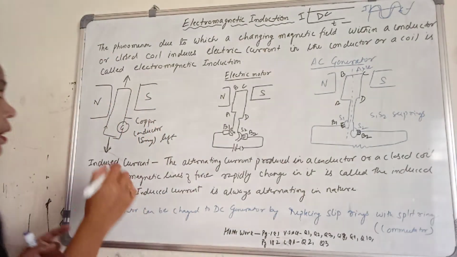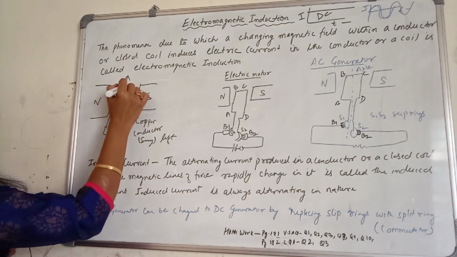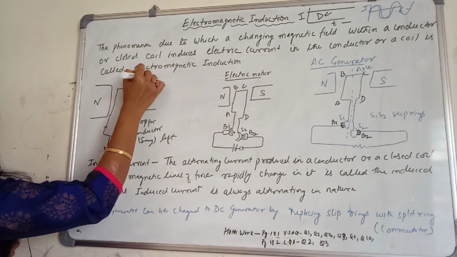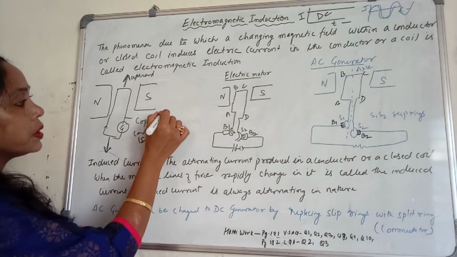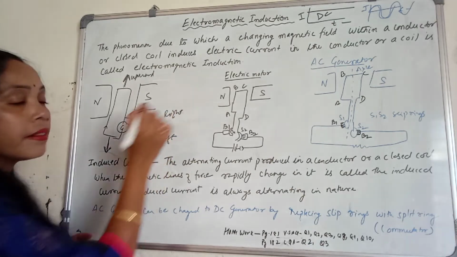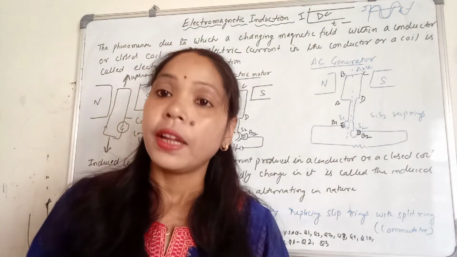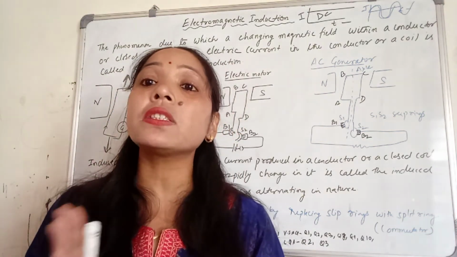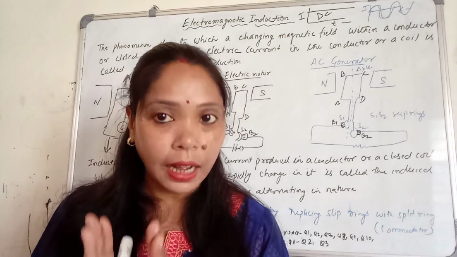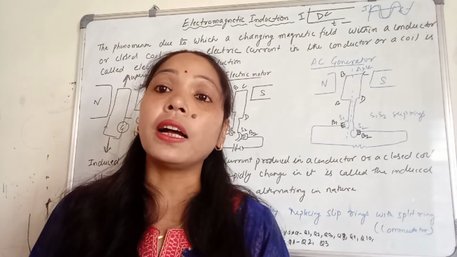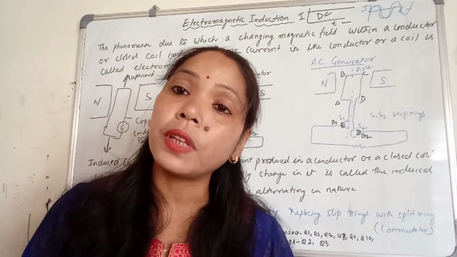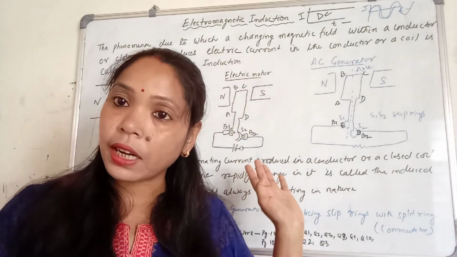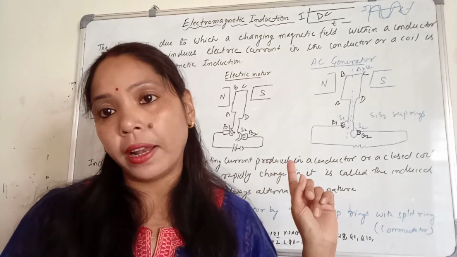Now by pulling the coil in the upward direction, the galvanometer shows deflection in the right direction. It means there is electric current by the movement of what? By the movement of the copper conductor, the movement of the coil.